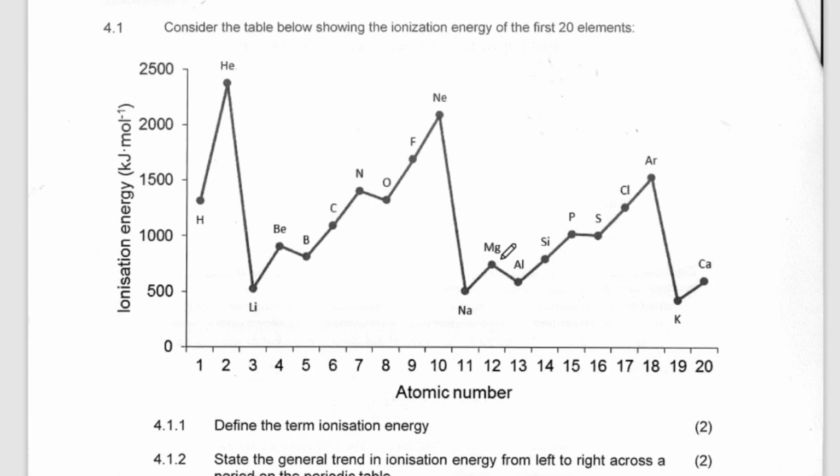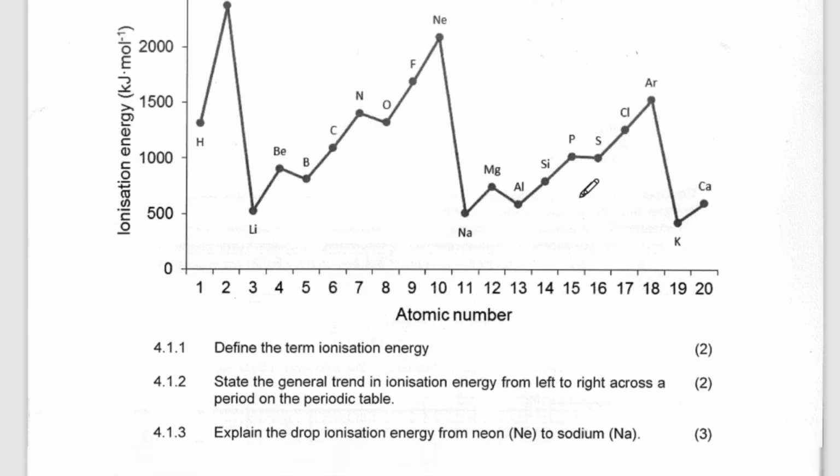I explained this yesterday. I hope you get it. Define ionization energy. Ionization energy is the minimum amount of energy required to remove 1 mole of electrons from a gaseous atom, ion or molecule. To ionize means you are removing 1 mole of electrons, so that is the minimum energy you require.